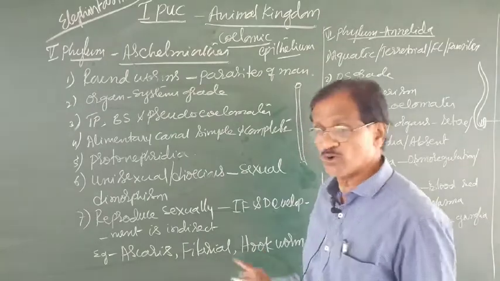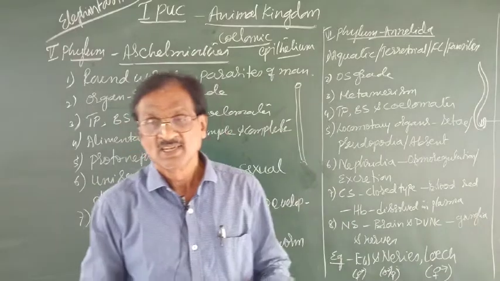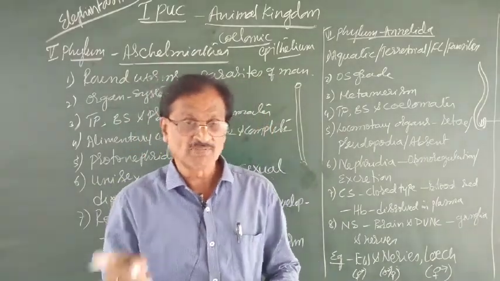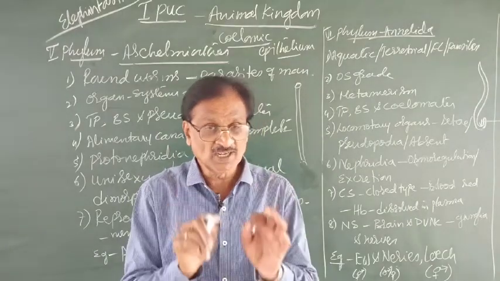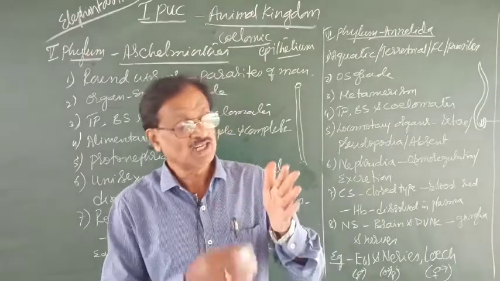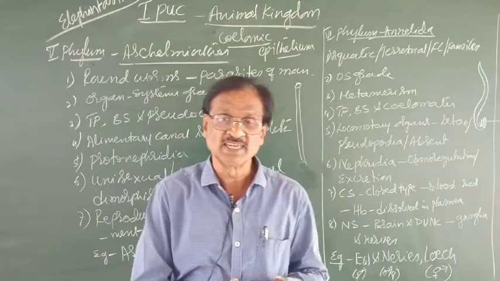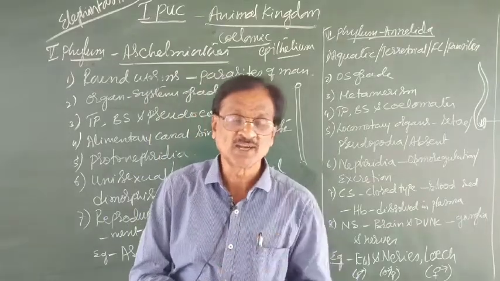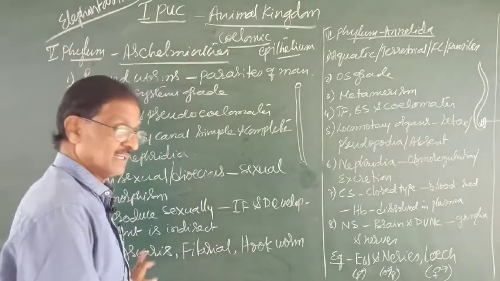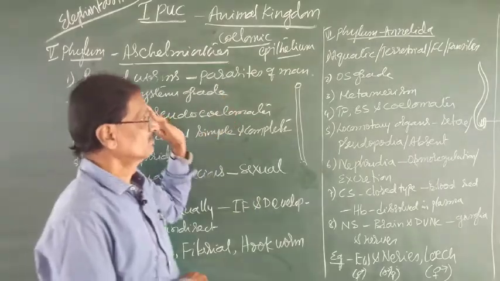Then the hookworm, Ancylostoma duodenale. Ancylostoma duodenale is another example for Aschelminthes, which is commonly known as the hookworm, and then it enters our body either through palm of the hand or sole of the foot like that, and it feeds upon what? The blood. These are the three typical examples for these Aschelminthes.